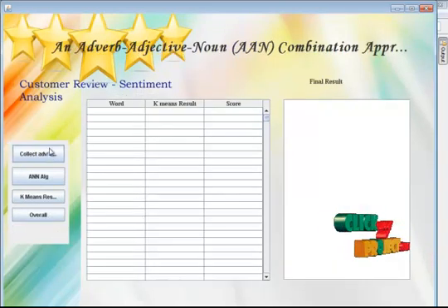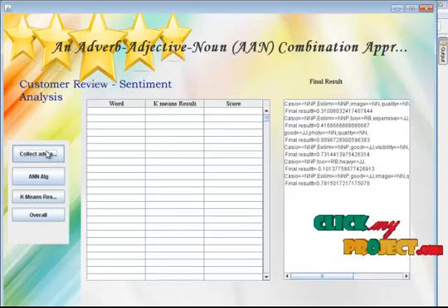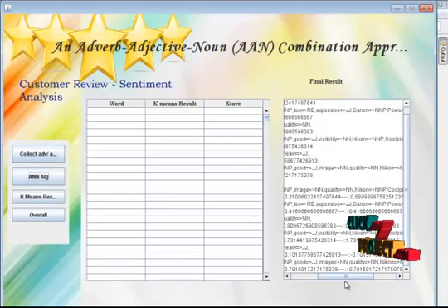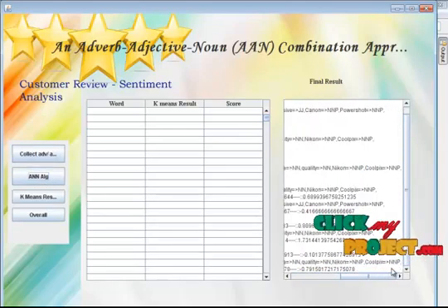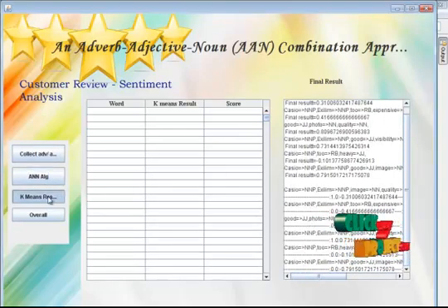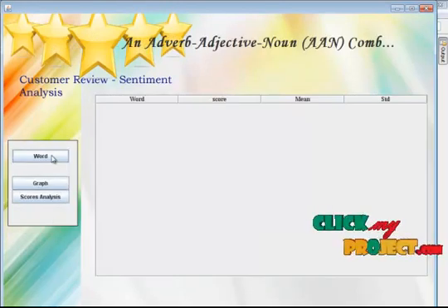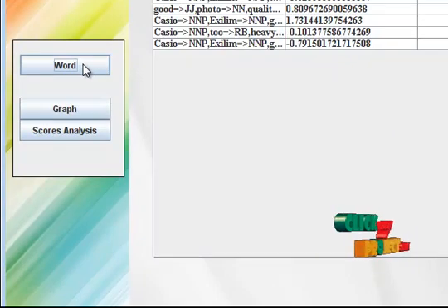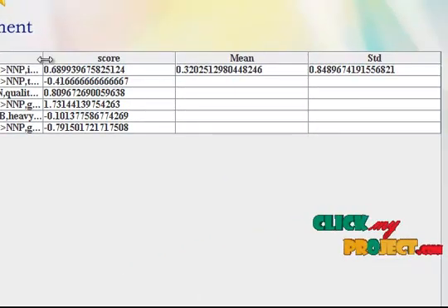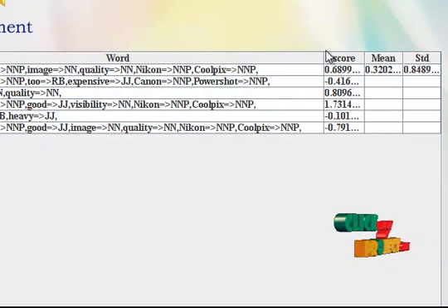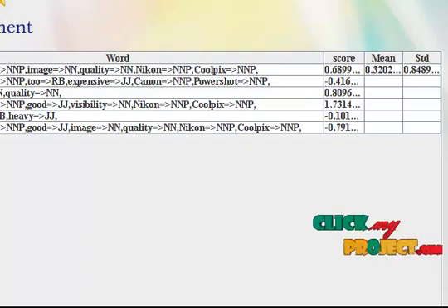After that we are going to do the clustering part. For that we need to collect the adverbs and adjectives, and this is the clustering result. We are going to apply the ANN algorithm, and finally we calculate the result, congregating the result of k-means. Taking each and every word, the scores for each and every sentence are calculated, and then the overall score analysis is also calculated.